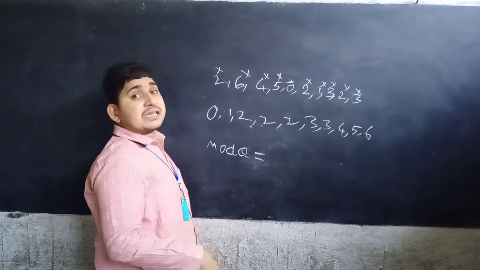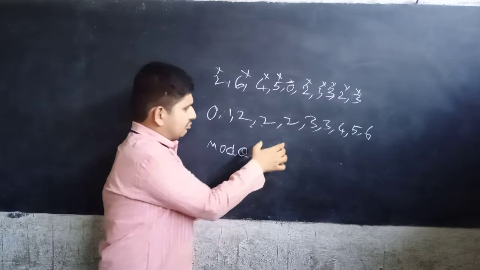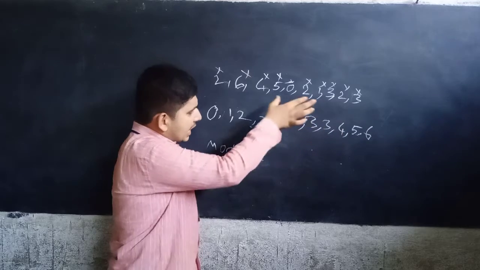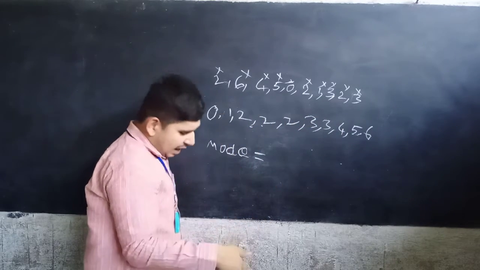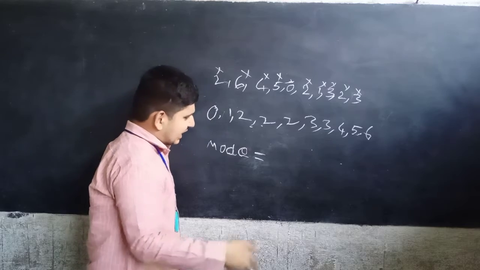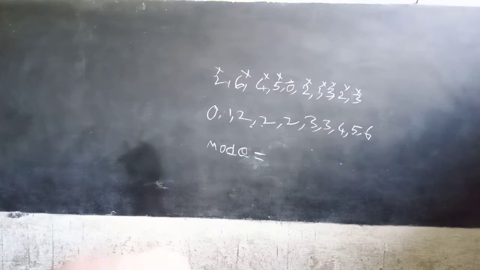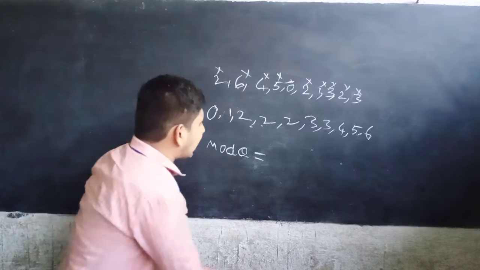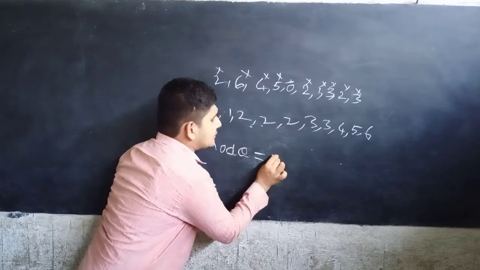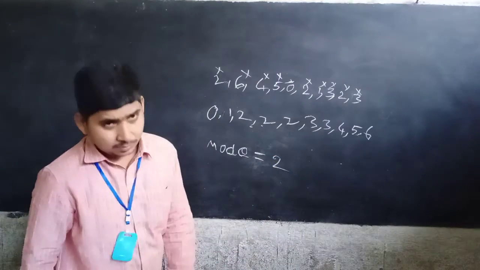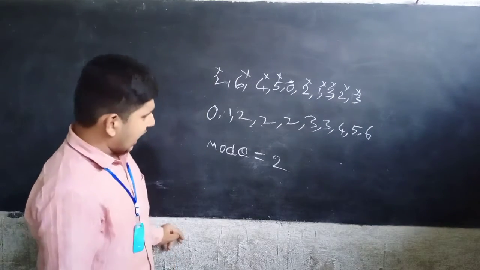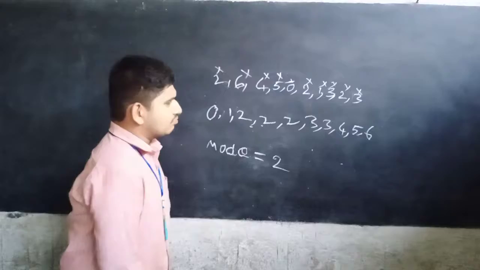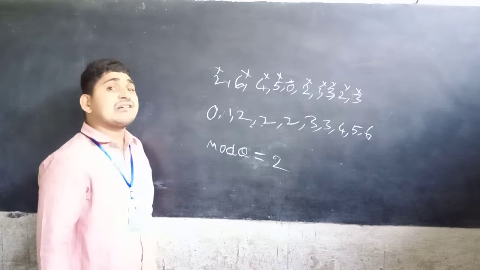Which number is repeated the most? 2. So the mode of the given data is 2. In this way, you can calculate the mode for ungrouped data.